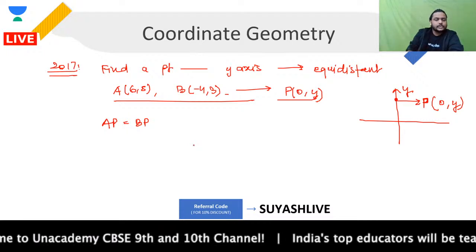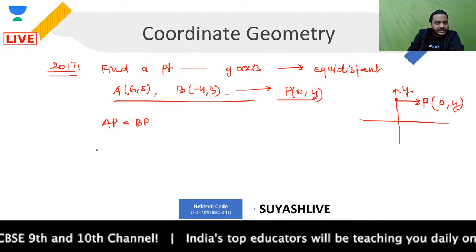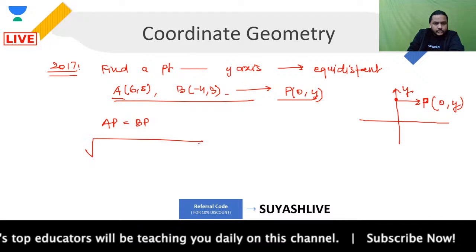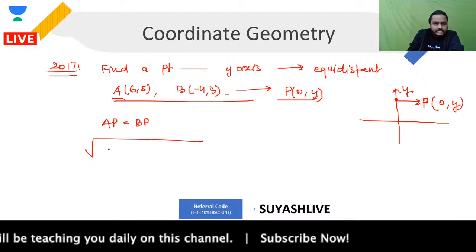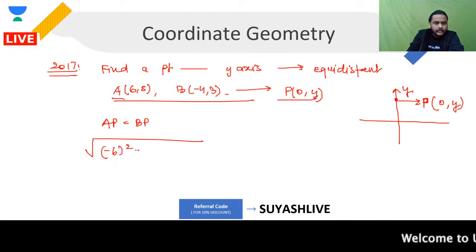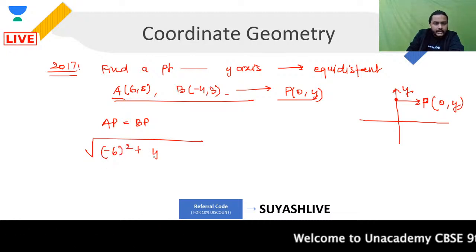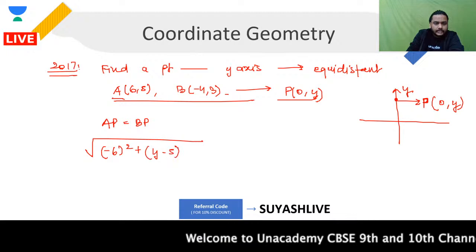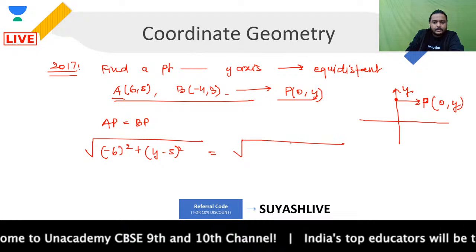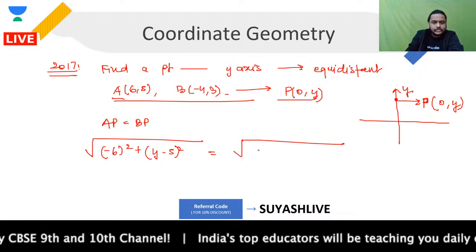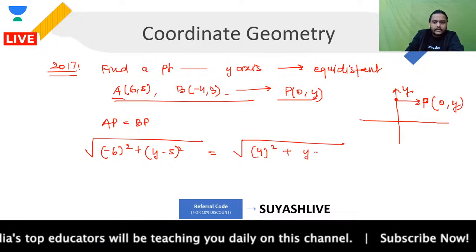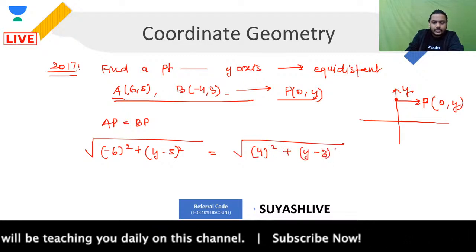Now moving forward, AP is the distance between A and P. So that is going to be under root of (x minus x1), that is (0 minus 6), that is minus 6 whole square, and then plus (y minus 5) whole square. This is equal to BP. BP is nothing but (0 minus of minus 4), that is 4 square, and plus (y minus 3) whole square. Are you clear? This is what you have.